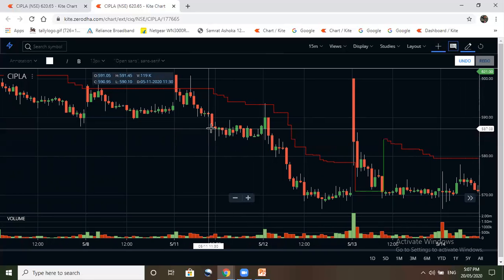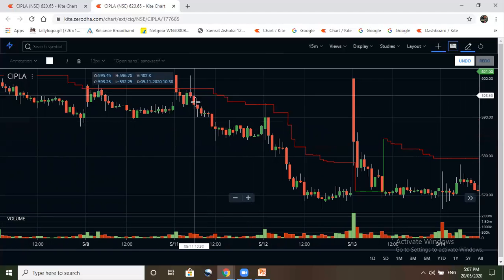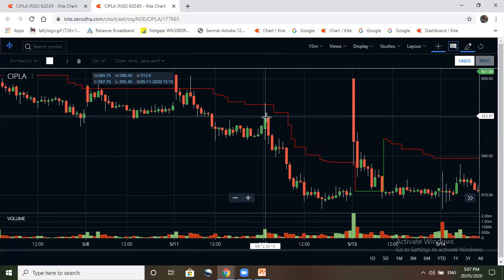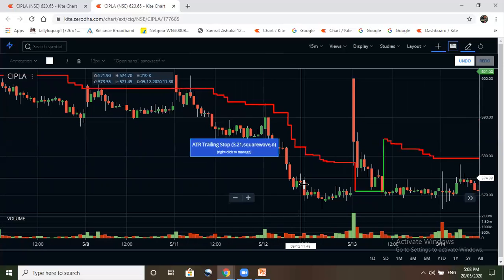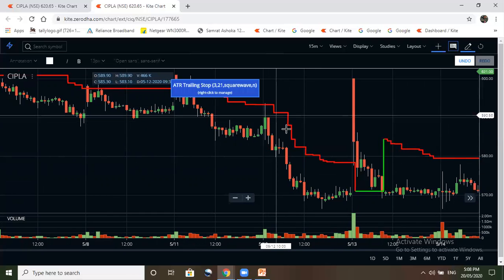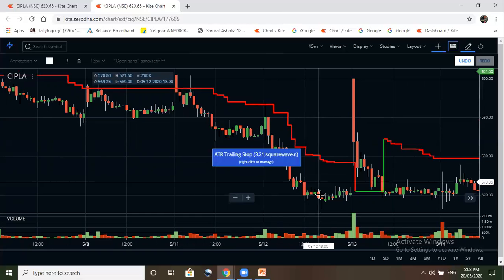So you are not getting too much, but if you shorted here, from here to here, you are getting. Now because this is the next day, again, if it is your short setup, again you got a good return because no stop loss was hit here, because the candle did not close.